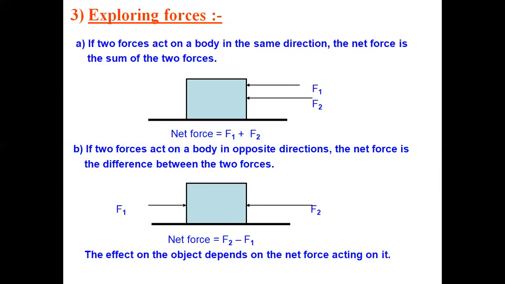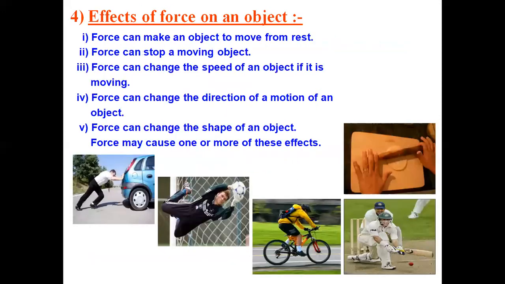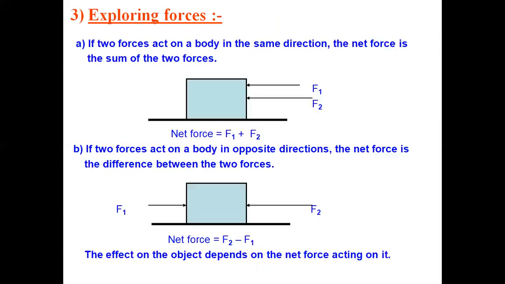Now in which direction will the box move, in the direction of F1 or F2? The effect on the object depends upon the net force acting on it.